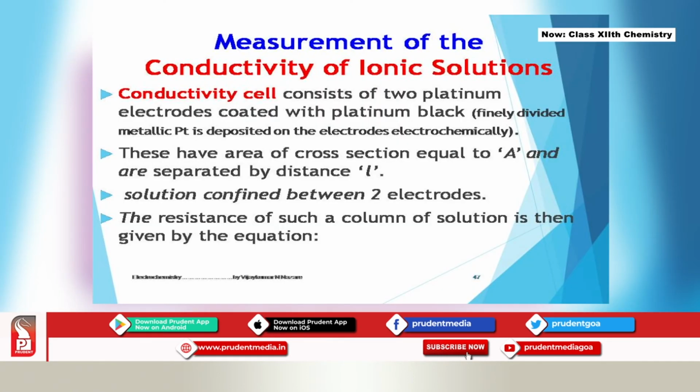It consists of two platinum electrodes coated with platinum black, finely divided metallic platinum. Platinum is deposited on the electrodes electrochemically, that is by the electroplating method. These have an area of cross section equal to A and are separated by a distance L. The solution is confined between the two electrodes. The resistance of such a column of solution is then given by the equation.